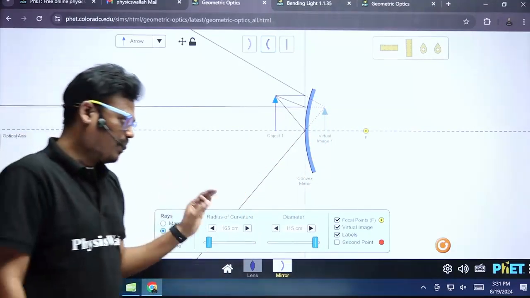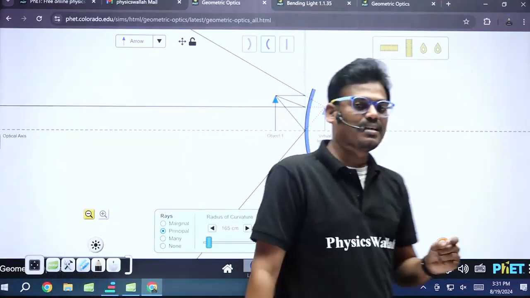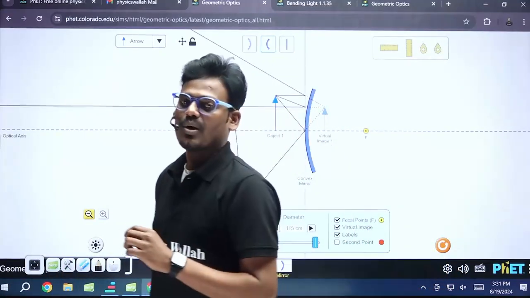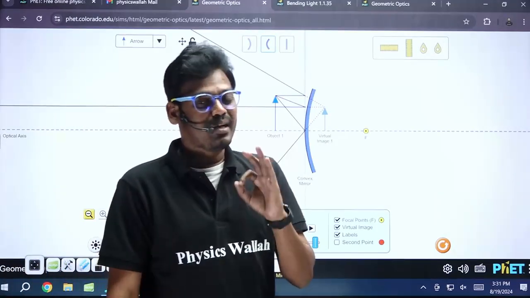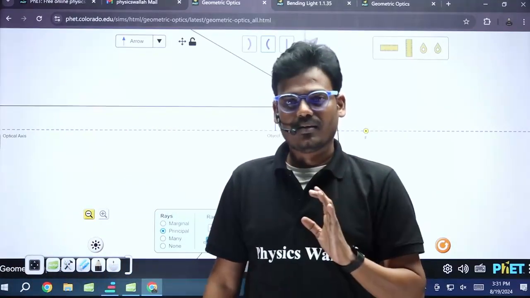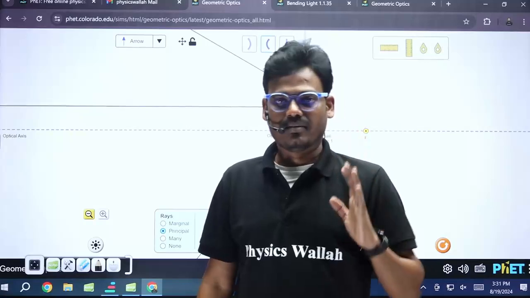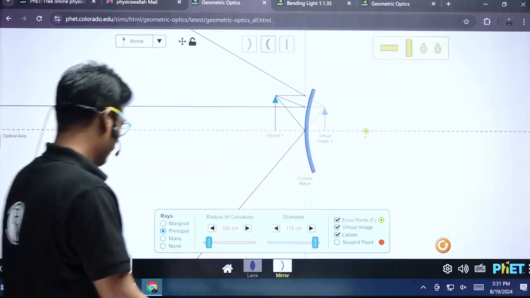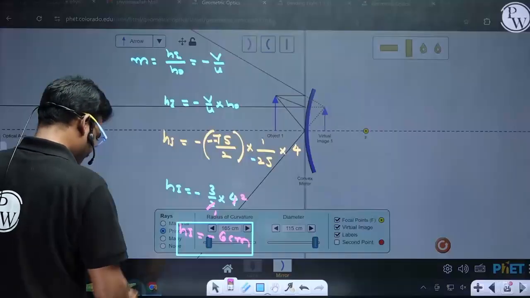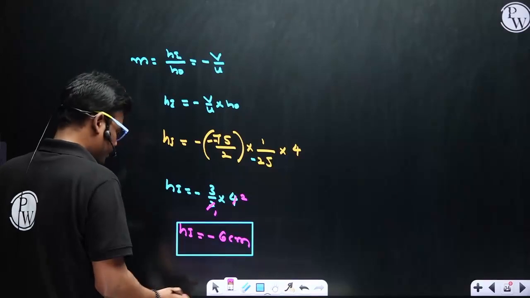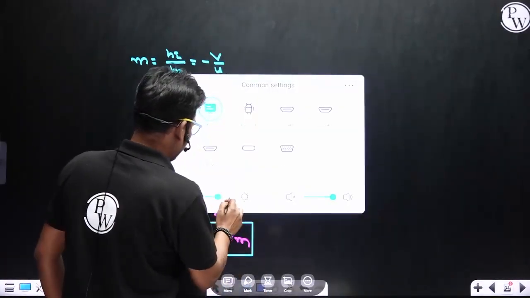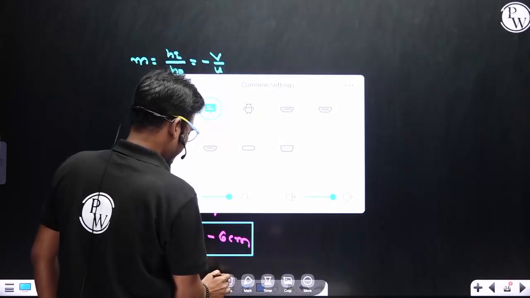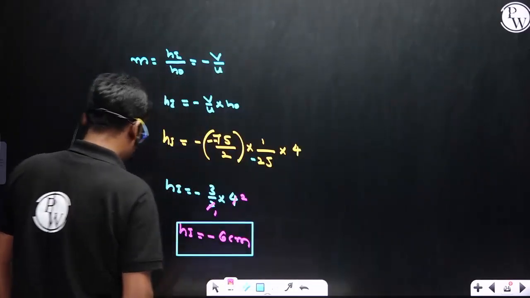So you can conclude that in the case of a convex mirror, the image is diminished, virtual, and erect. Getting my point? Now let's move on to the next topic, that is refraction.